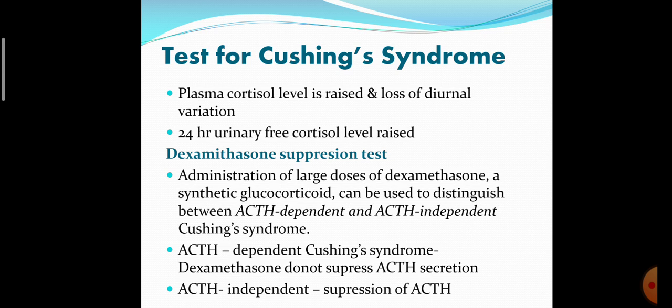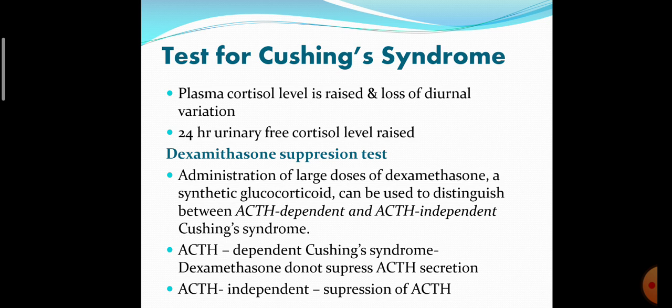Now, how will you diagnose Cushing syndrome? Which are the tests available for that? In Cushing syndrome, plasma cortisol level is increased with loss of diurnal variation, and also 24-hour urine free cortisol level is increased. One test is known as the dexamethasone suppression test.